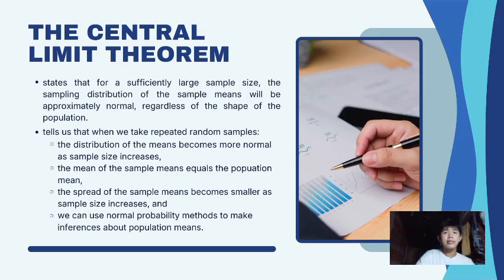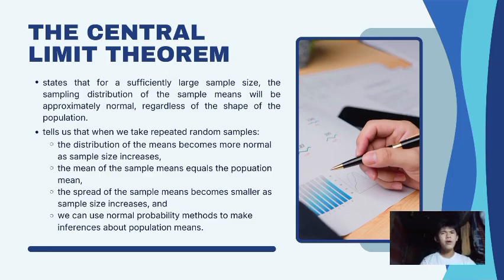The central limit theorem states that for a sufficiently large sample size, the sampling distribution of the sample means will be approximately normal, regardless of the shape of the population. It also tells us that when we take repeated random samples, the distribution of the means becomes more normal as our sample size increases. The mean of the sample means equals the population mean, and the spread of the sample means becomes smaller as sample size increases. Lastly, we can use normal probability methods to make inferences about population means.